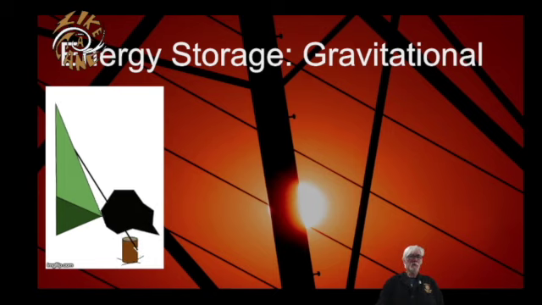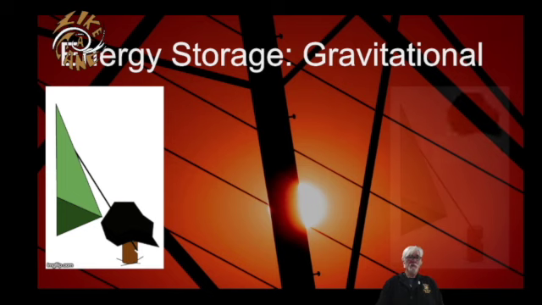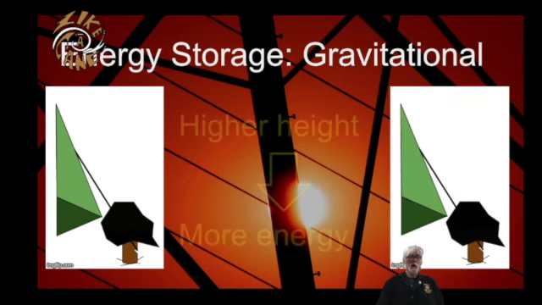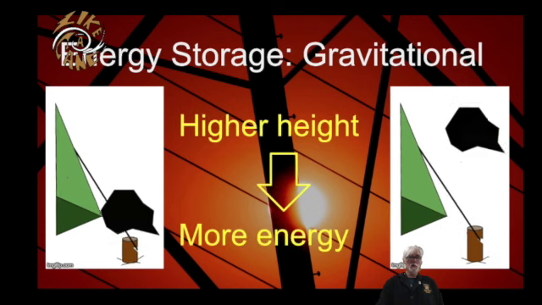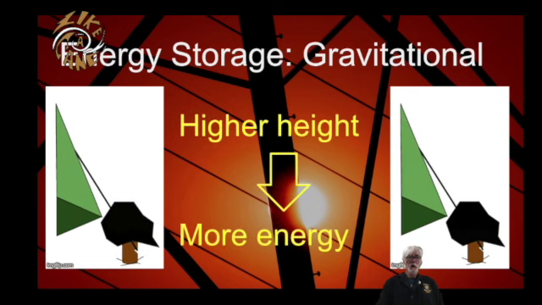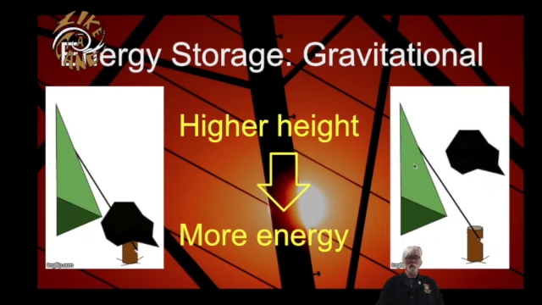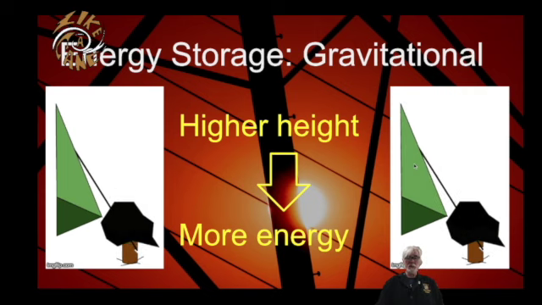So think about a rock that's held above a tent stake. If the rock is dropped, it could cause the tent stake to move further into the ground. The ability to do that is energy. If that same rock was dropped from a higher height, it will cause more motion in the peg. So higher heights mean more energy stored as gravitational energy, or we're going to abbreviate this as EG for short.